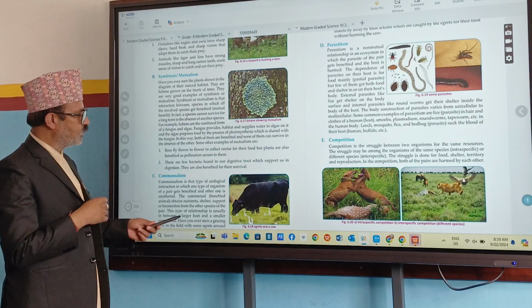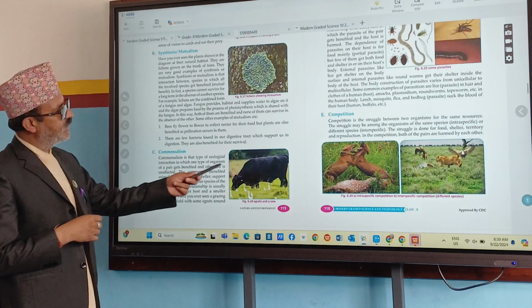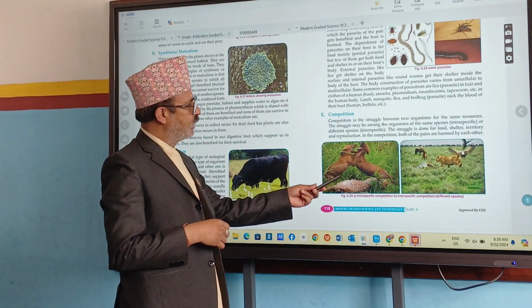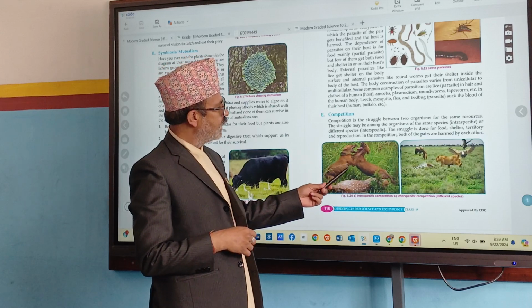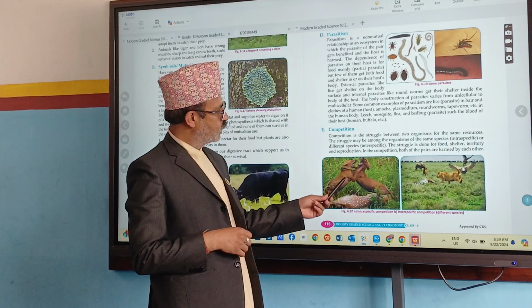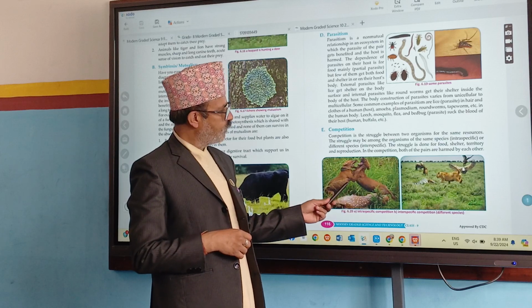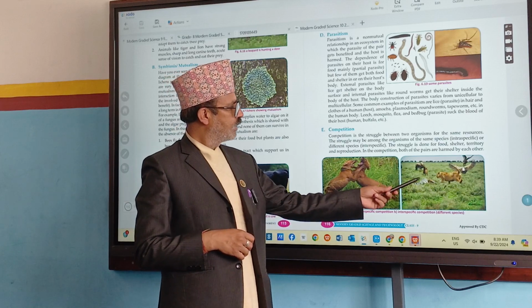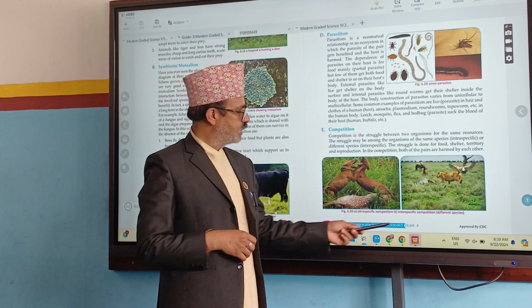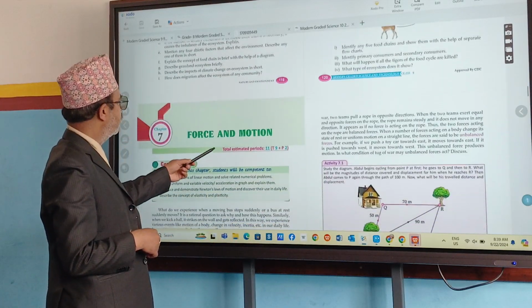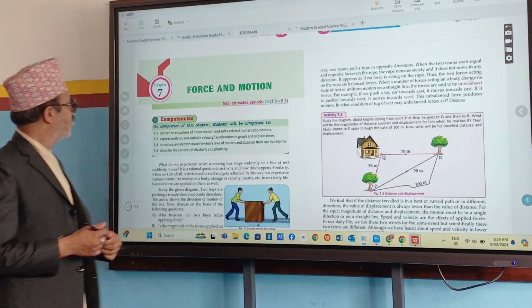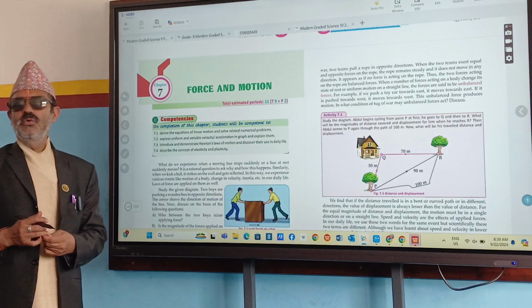So now next one, commensalism, competition. Look here. Competition has two types: intra-specific and inter-specific. Two animals of the same kind are fighting here, and some other different organisms are fighting here. That is the thing, and the chapter is completed. Now we are going to discuss another chapter. What is that? Force and motion.